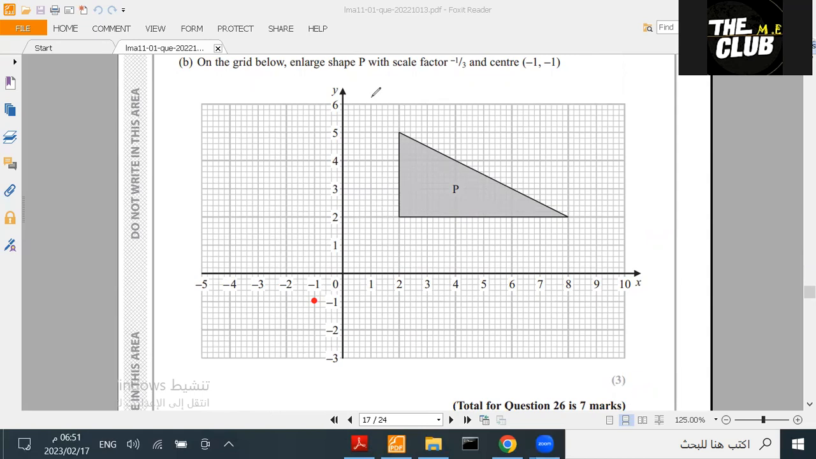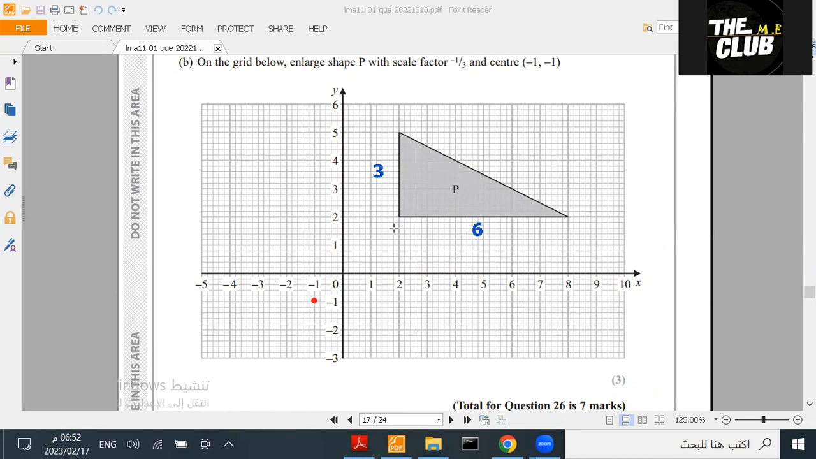Enlarging the shape using a scale factor of -1/3 means it's going to be a third of it. So every side we divide by 3. For example, this is 3, we divide by 3, it becomes 1. This is 3, divide by 3, it becomes 1. This is 6, divide by 3, it becomes 2. This one I'll connect them. I don't have to count this. I'll count these and then connect them.